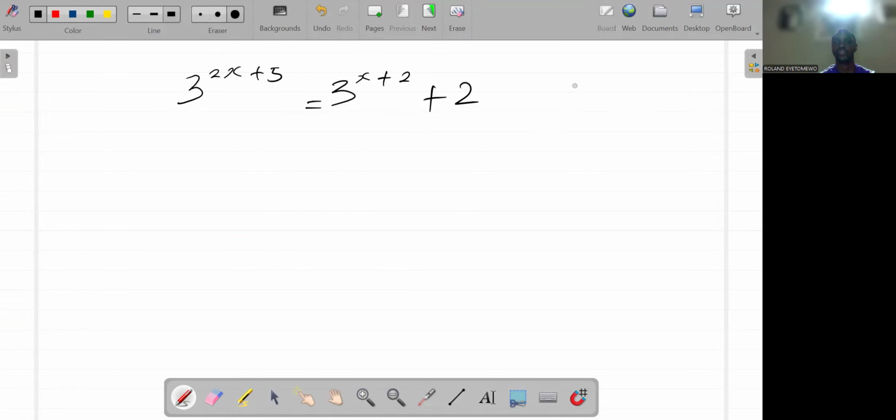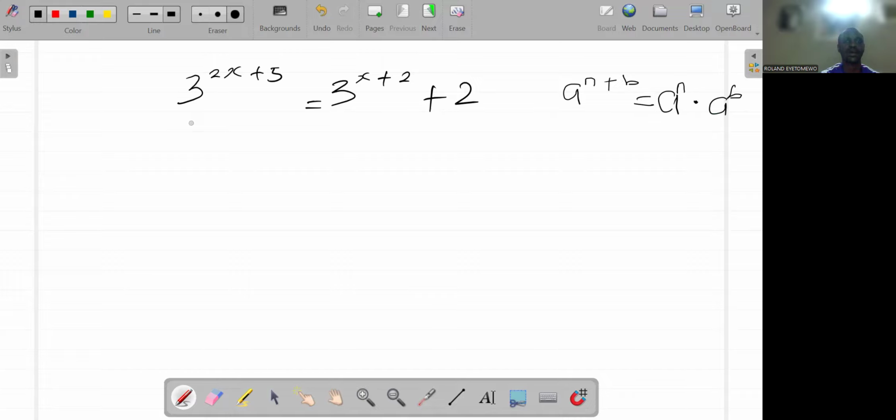I need us to recall the law of indices. a raised to the power of n plus b is the same as a raised to the power of n times a raised to the power of b. I'm going to apply that law here.